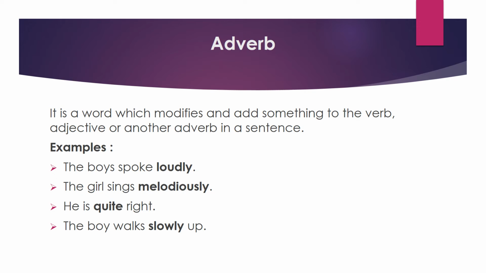The next one, the girl sings melodiously. How the girl sings? Melodiously. Here melodiously is an adverb. It modifies the verb sings. Next one, he is quite right. Here right is an adjective. How much he is right? He is quite right. Means completely he is right. Here it modifies an adjective, right. That's why it's also called an adverb.